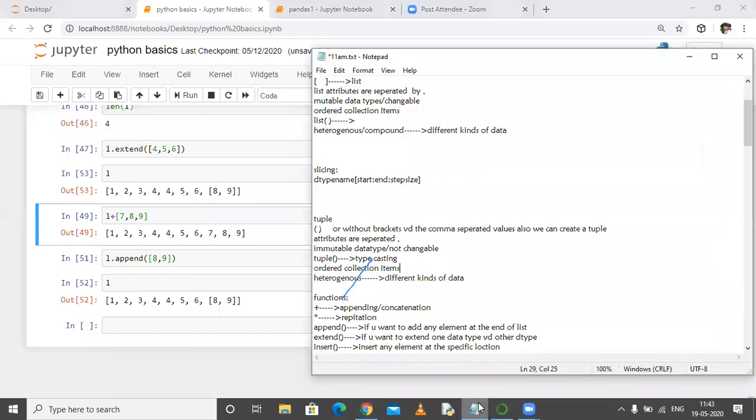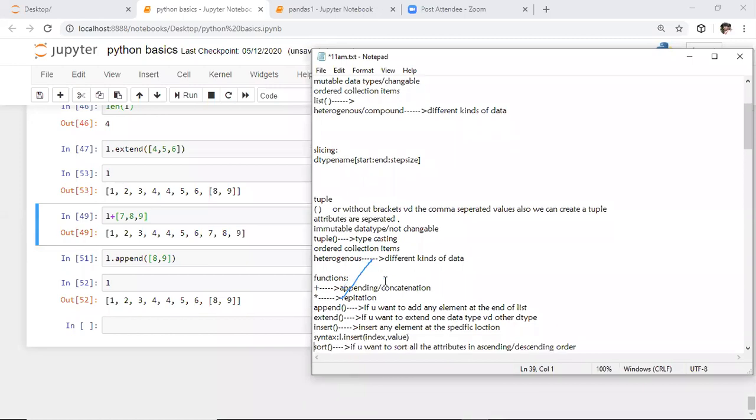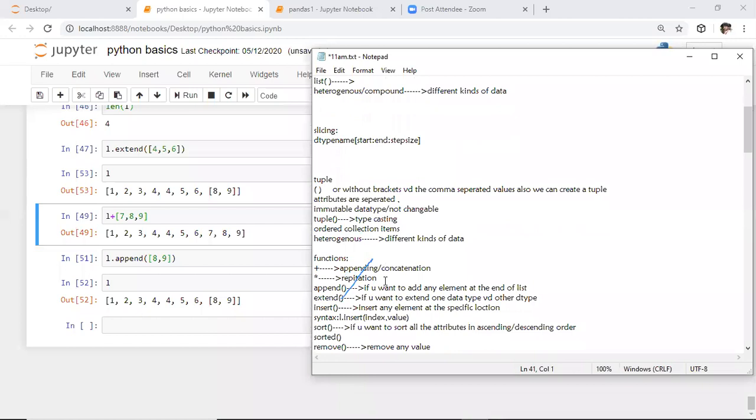So till now we saw the append function and the extend function. The next one is the insert function. If you want to insert any value at a specific location, we need to use the insert function. For this insert function, we have a specific syntax. First we need to specify the data structure name. Next we use the insert function. In this insert function, we specify the index at which you want to keep the value, and after that index, we specify the value.